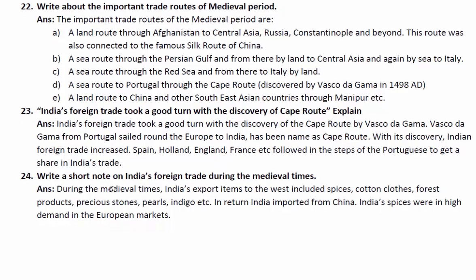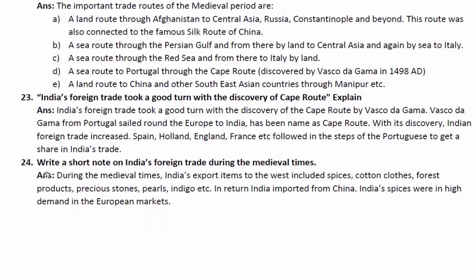Last but not the least, write a short note on India's foreign trade during the medieval times. During the medieval times, India's export items to the West included spices, cotton clothes, forest products, precious stones, pearls, indigo, etc. In return, India imported from China. India's spices were in high demand in the European markets.